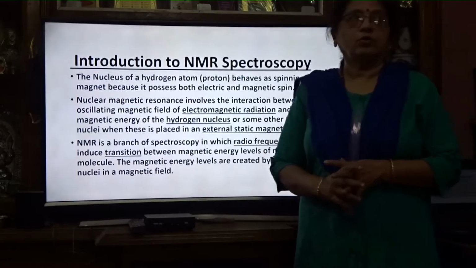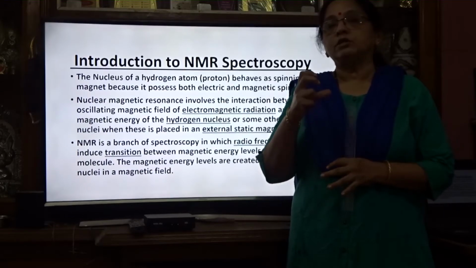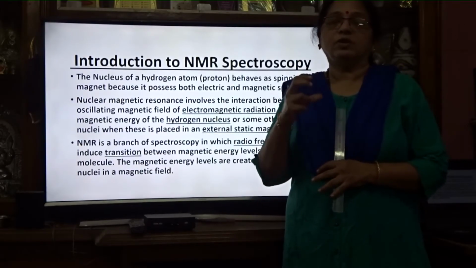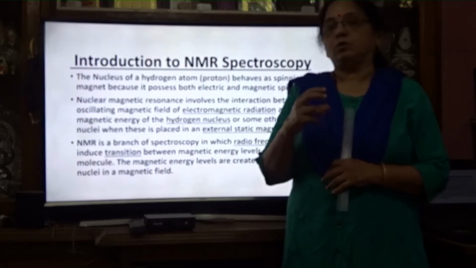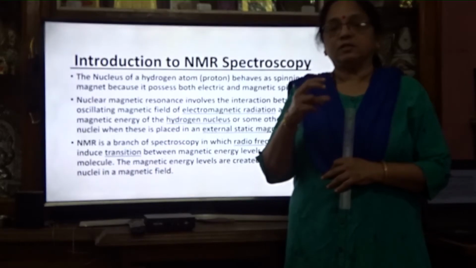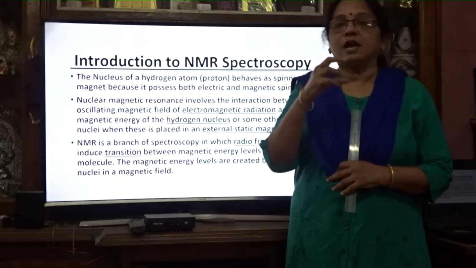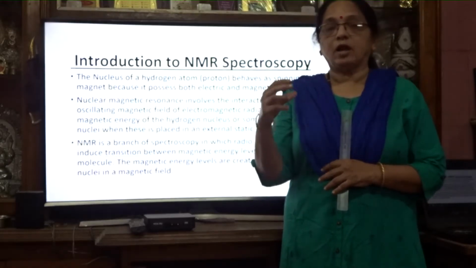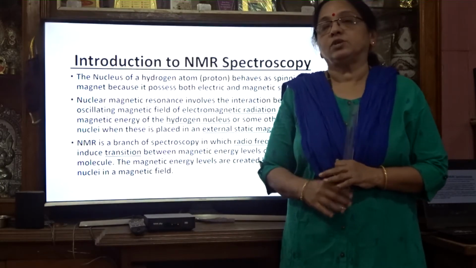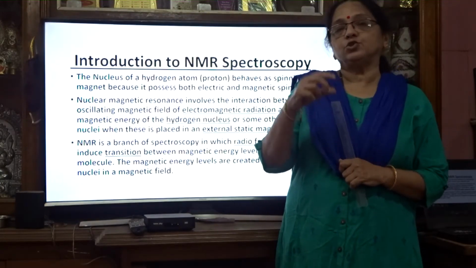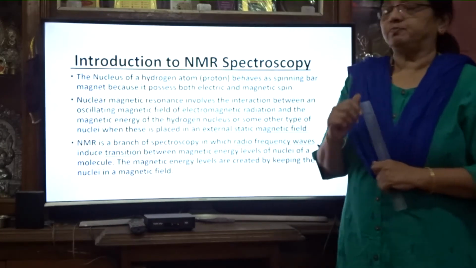One thing you have to consider here: in nuclear magnetic resonance, we are concerned with the molecule's nucleus. Only the nucleus is considered in NMR spectroscopy. We should know how many types of nuclei there are in that molecule. In the magnetic influence, what happens to the nucleus, how it spins, and how we get this spectrum is important. Due to the magnetic field, the nucleus shows resonance. Resonance means it is spinning just like a spinning top.